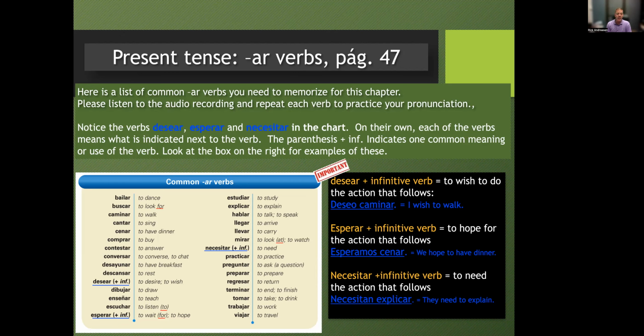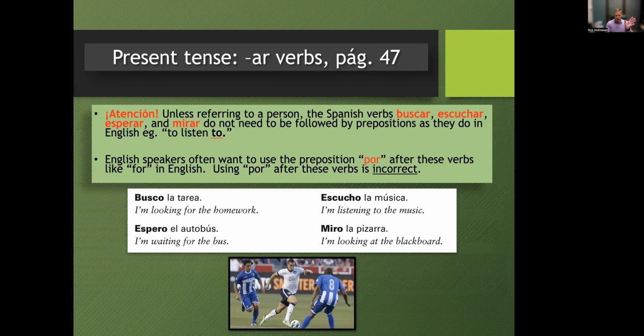You just have to commit those to memory. Some of them have what we call cognates, which means they look similar. Estudiar, you can see the word study in there. Spanish and English both have Latin roots. So one easy way to learn these is to think of a word in English that may look similar to the word in Spanish.